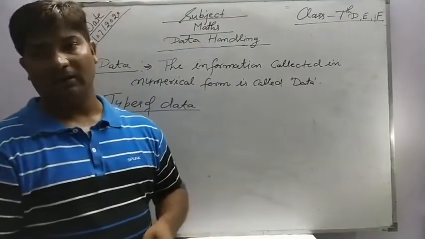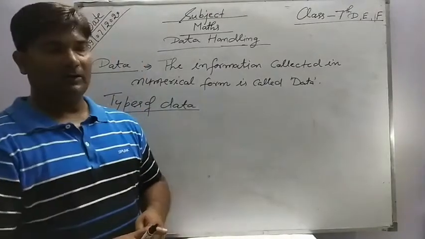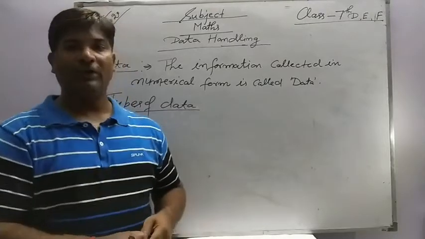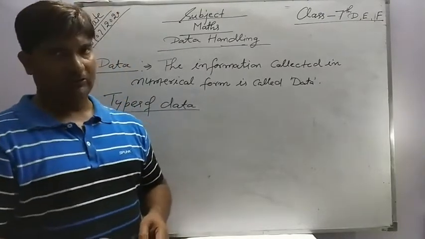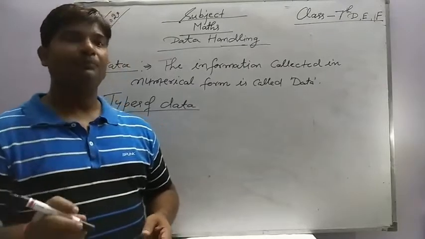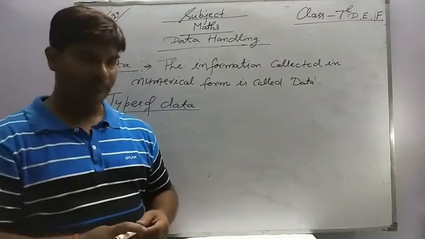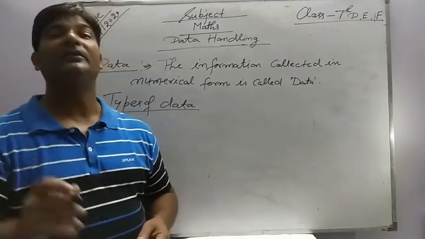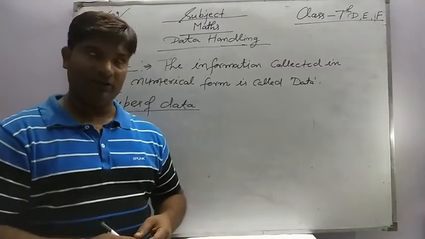Suppose I say go to your colony and survey the number of children in the different families. Then what do you do? You will go door to door and ask how many children are in their family, and you will record all the things in your copy.